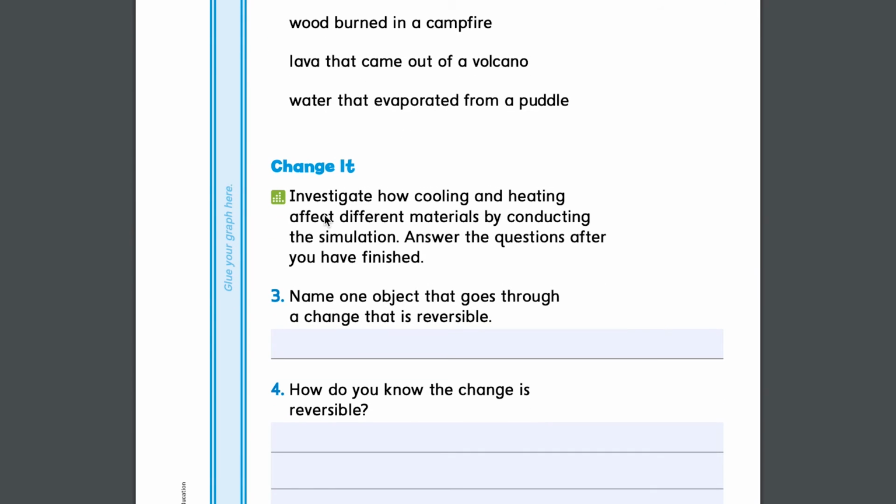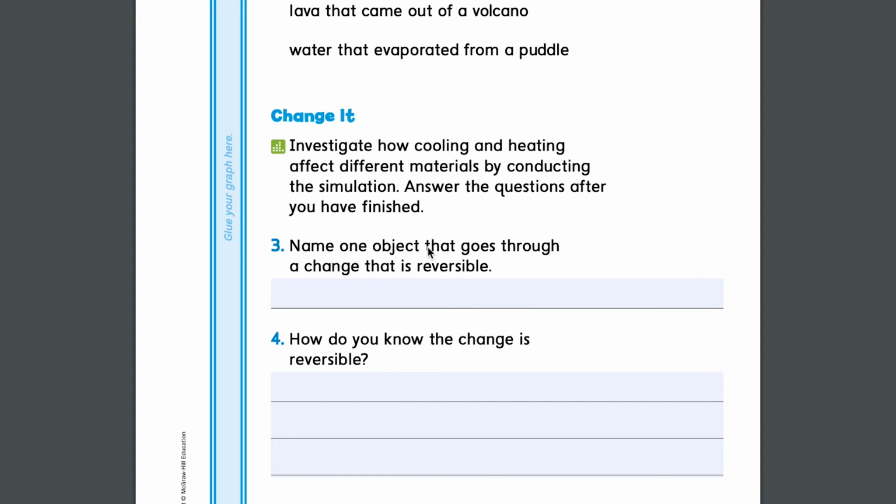Investigate how cooling and heating affect different materials by conducting the simulation. Answer the questions after you have finished. Name one object that goes through a change that is reversible. So we can say an ice cube, because an ice cube is reversible. You can melt the ice cube and then you can cool the ice cube.